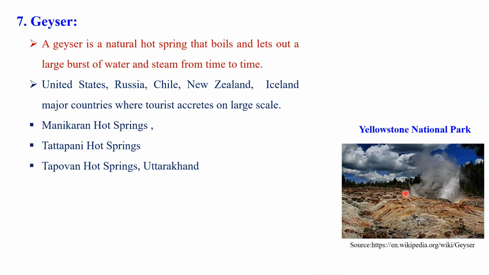So in India also we have some important unique examples of hot springs where the people of India and all parts of the world would like to visit. That is the Manikaran hot spring, then the Tatapani hot springs, then the Tapovan hot spring in Uttarakhand. So these are the places that are ideal examples of tourist places. They developed only due to the location of the hot springs that they have. So this is also a very important attraction for tourists.